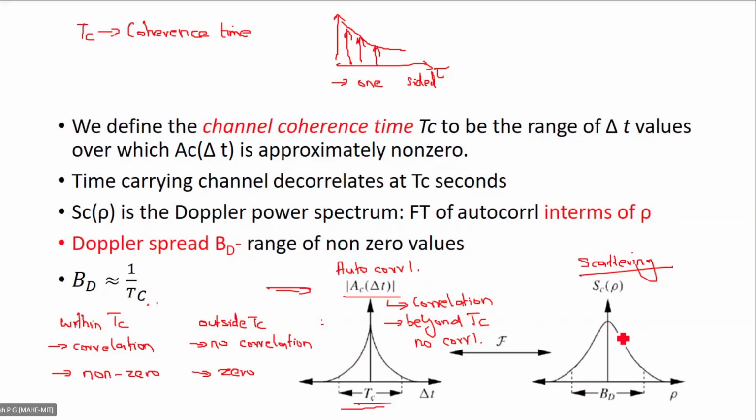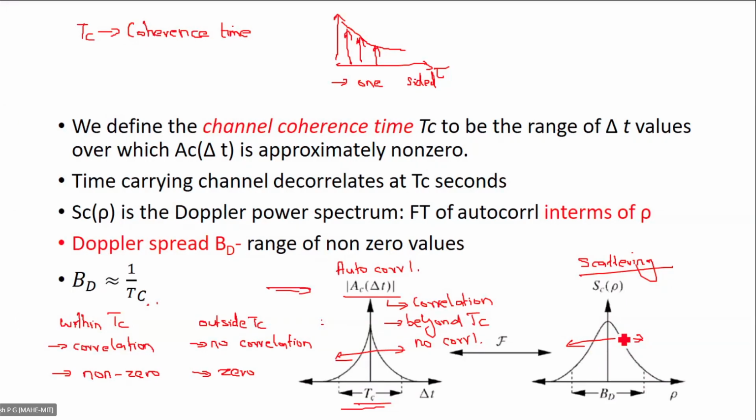Similar to the autocorrelation function that we have just considered, where we are finding the non-zero value of AC of tau here, similarly, we are finding non-zero value here in the frequency domain also.